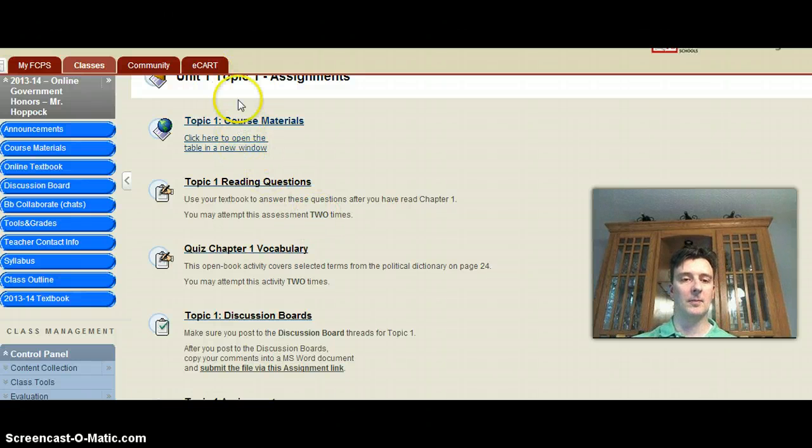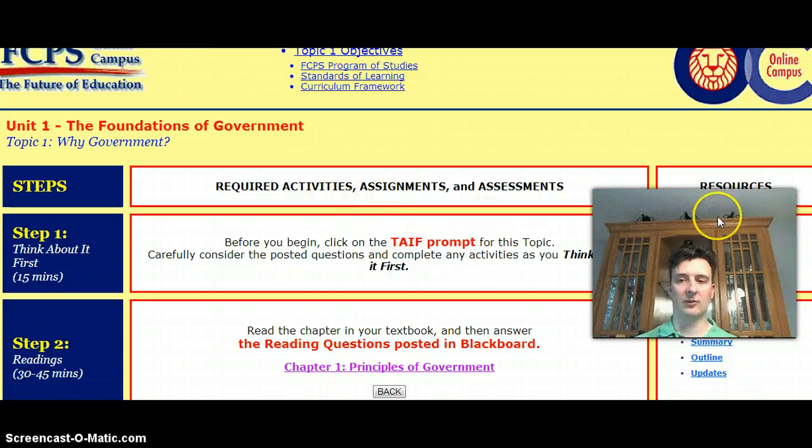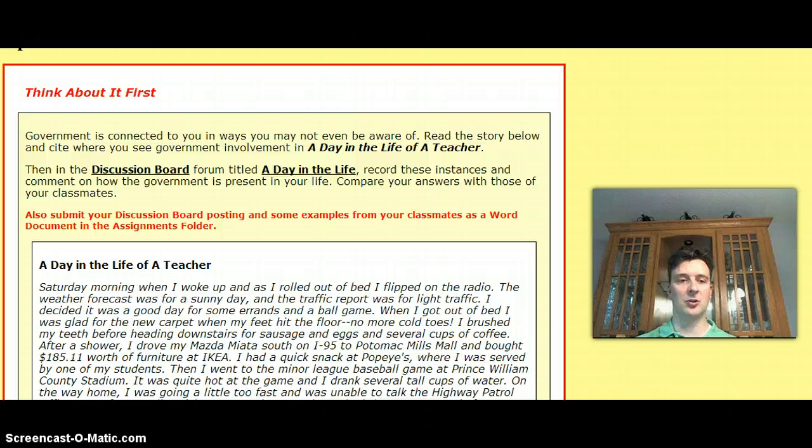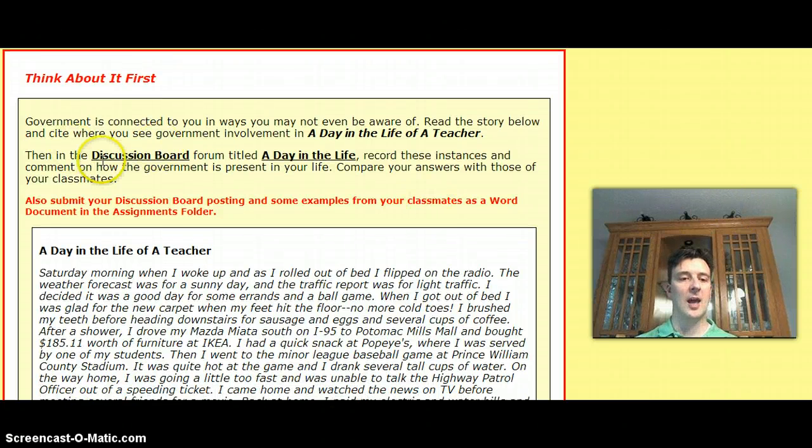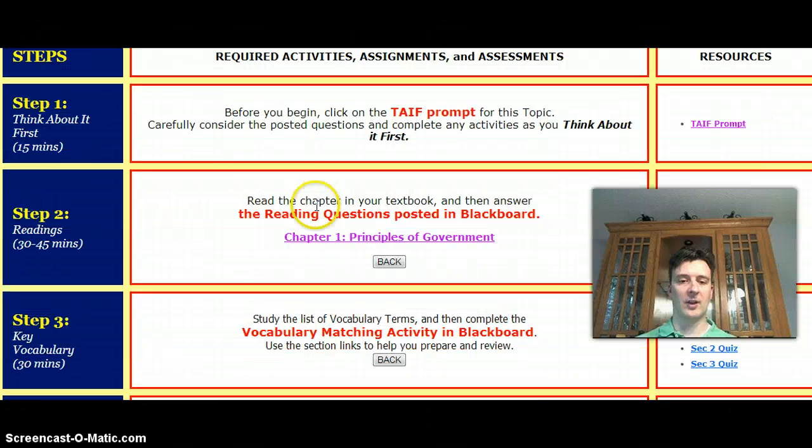If we click here on opening a new window, it will take us to the outline for topic 1. As it says topic 1 all the way up at the top, it's cut off a little bit. The first thing you do is go to the think about it first prompt. It asks you to read this and answer the question, and it says to post it as a discussion board. Because it says discussion board, that is your discussion board for that topic. After that, the next step is doing the reading questions, and I showed you where those were.